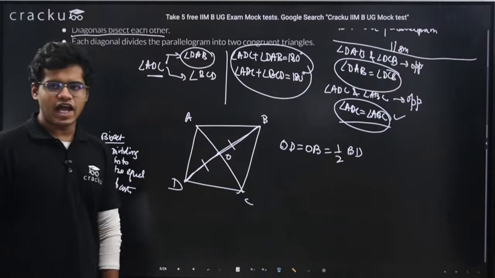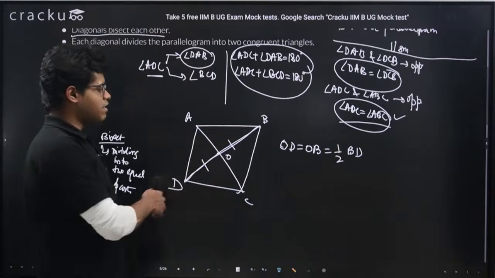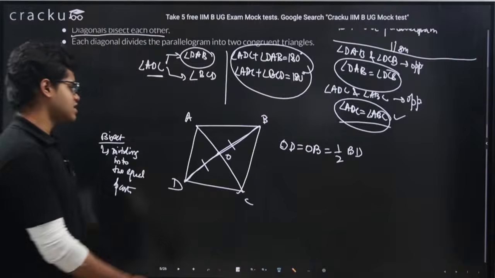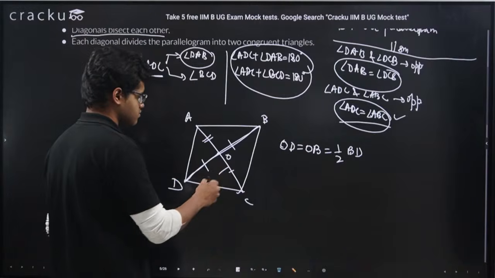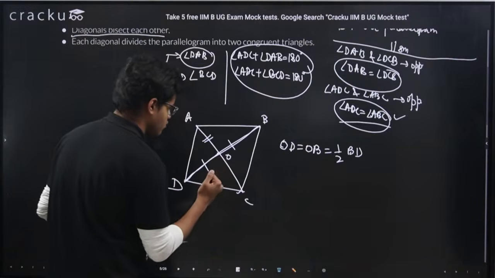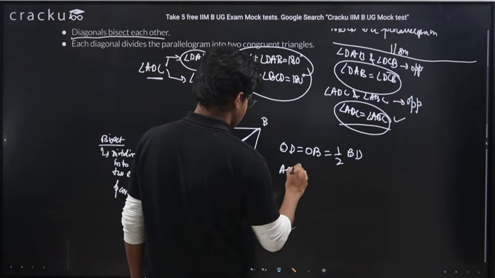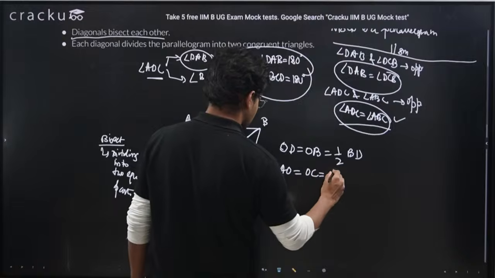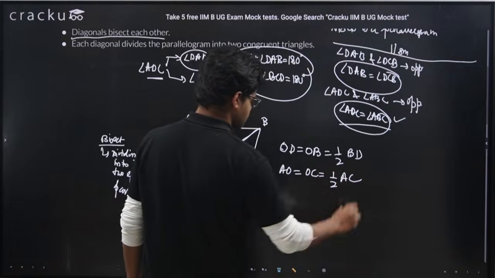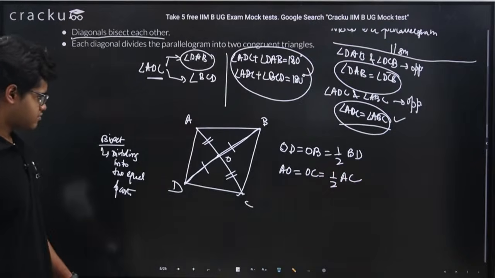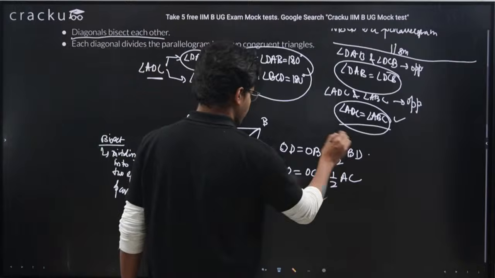Similar thing I can tell for diagonal AC. The diagonal BD is dividing diagonal AC into two equal parts, which means AO equals OC equals half of AC. This is what we are having.